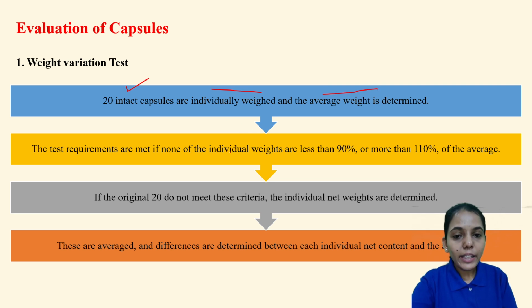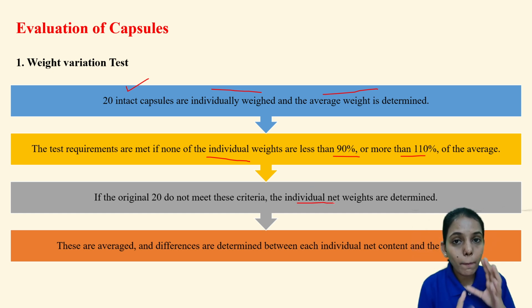The test is met if none of the individual weights are less than 90% and more than 110%. So the individual weight of each capsule should be between 90 to 110%. If it does not pass the criteria, then the net weight is taken, meaning we have to open the capsule and weigh the powder inside.